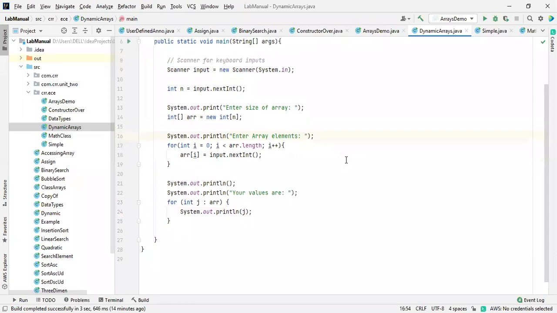So everything is done. I'm going to explain it again and again. See this one. This is a Scanner class consisting of System.in, which allows us to give user inputs. How are you going to assign a value for this at runtime? Input dot next int. If it is an integer, we have to mention integer only. How are you going to assign this to the elements of an array at the time of runtime? Directly by giving it to the index values.